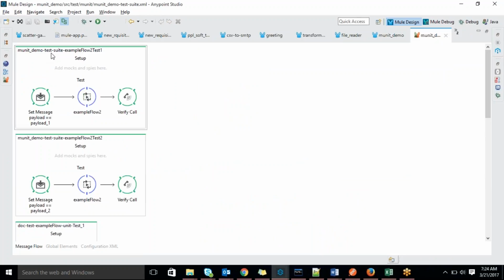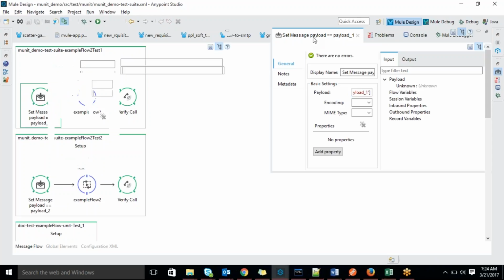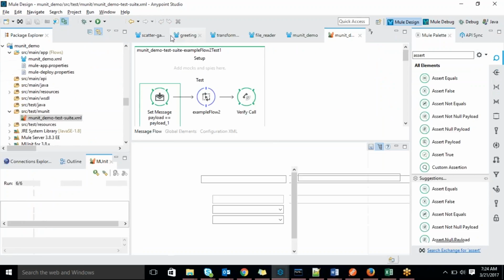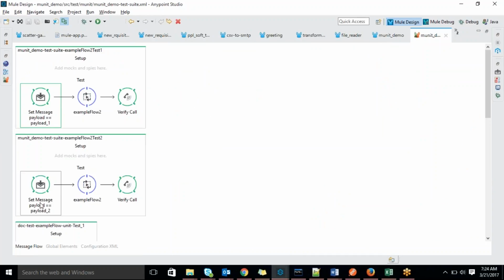So here, MUnit demo test suite example flow test one is the first scenario. The other scenario is the second one, demo test suite example flow test two. The first scenario is: if you get payload 1 from the user's point of view, as a query parameter, then the choice's positive condition will work. The second case is: you get a URI parameter from the user, that is payload 2. That is the negative scenario, where the else path will execute.